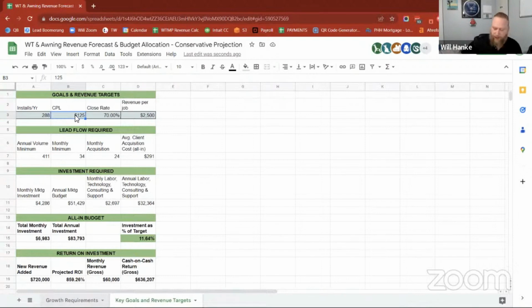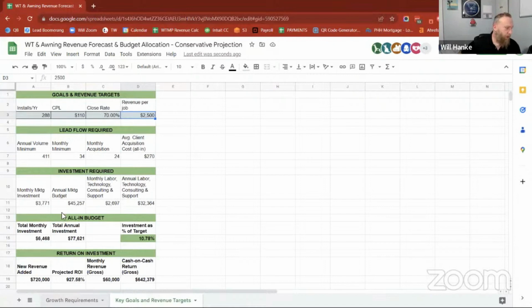So let's say you get that down to 110. Just by doing that, now you're going to be able to drive some other things down. Obviously, the other thing you can do is raise your rates. If you can raise your prices and maybe revenue per job goes up to 3,000 over the next year, that's another way you could look at this as well. That's going to end up in more revenue down the road.